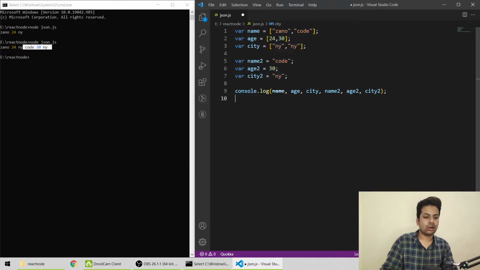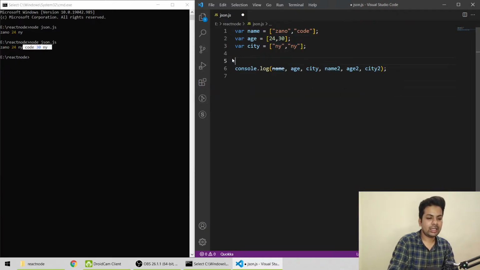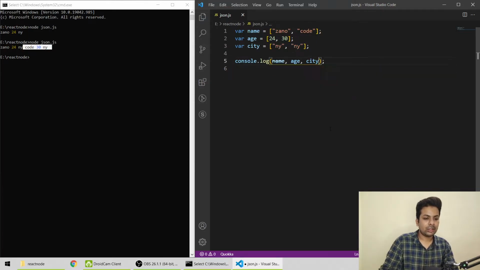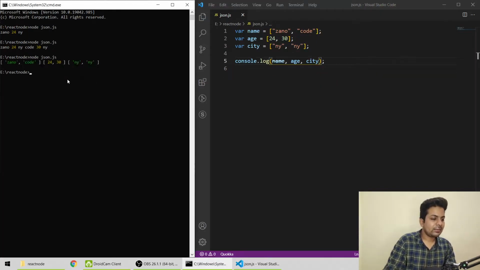Now just delete the old ones. Now if I print it, we got the first name and his age and his city, and this is another person, his age and his city.